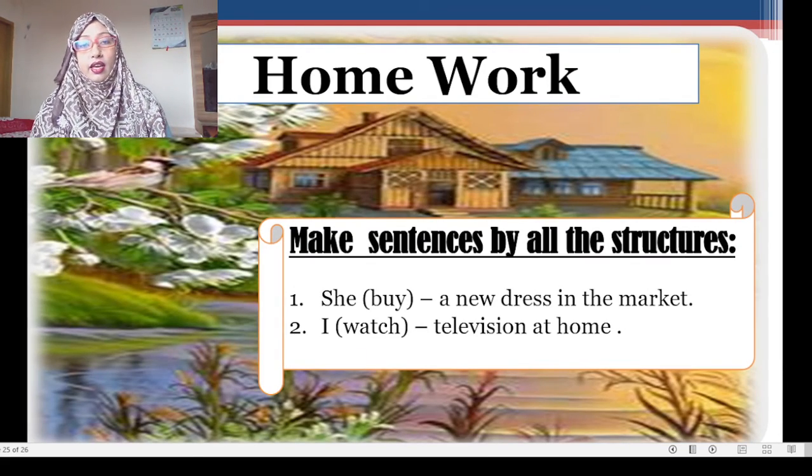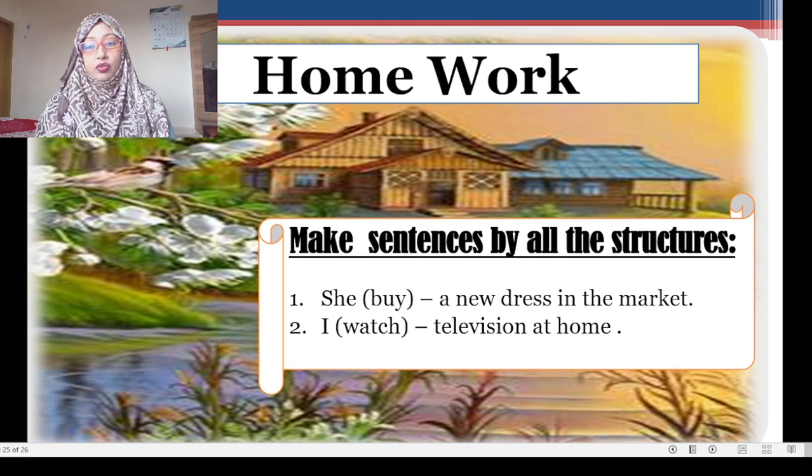Now I will give you a homework. Make sentences by all the structures. That means I have given you two sentences and you have to make 12 sentences using 12 types of structures. She buy a new dress in the market and I watch a television at home.